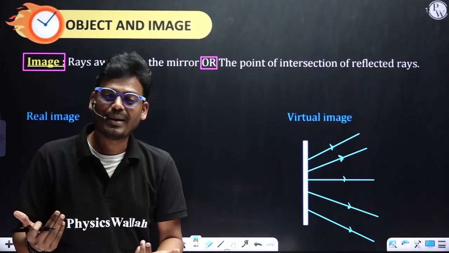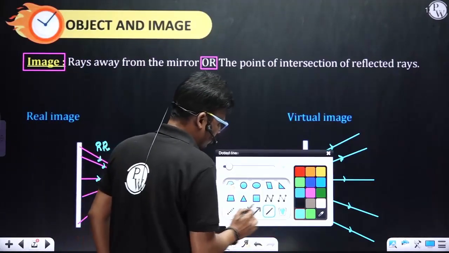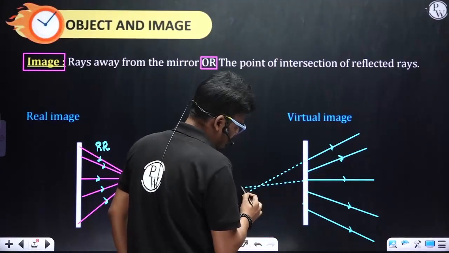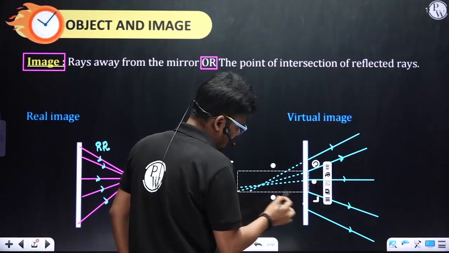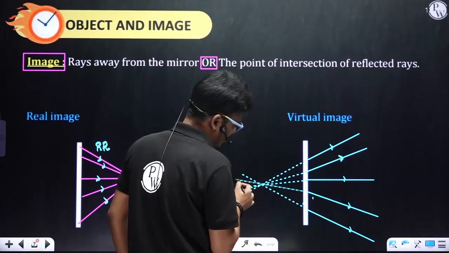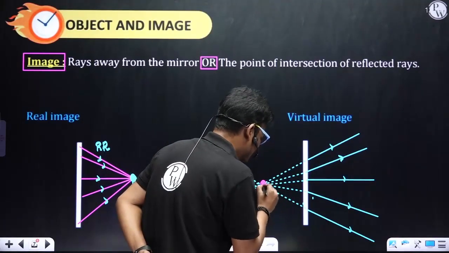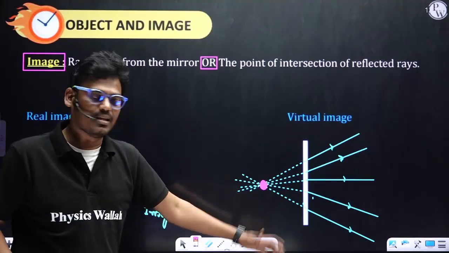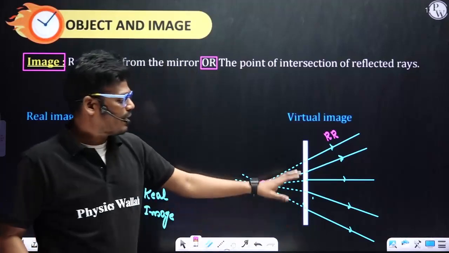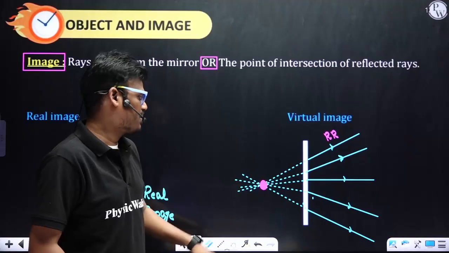But virtually, just imagining, what if there is no mirror? All the reflected rays would have met at this point, right? So this point is the intersection, or else it appears to meet. Here these are reflected rays. Reflected rays are not actually meeting, but appear to meet behind the mirror.